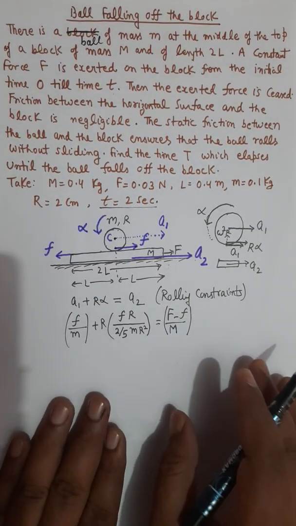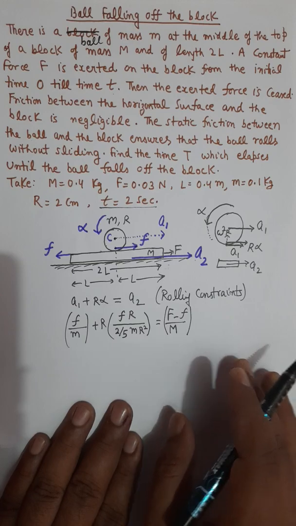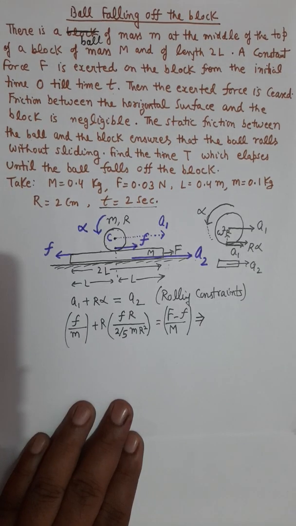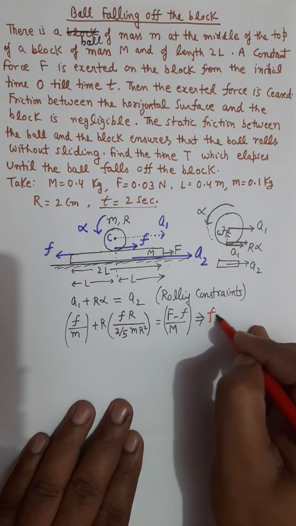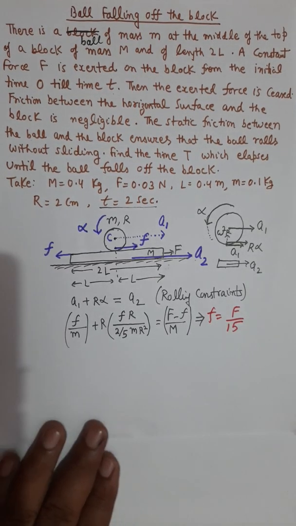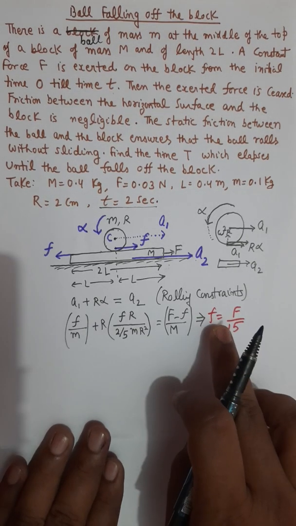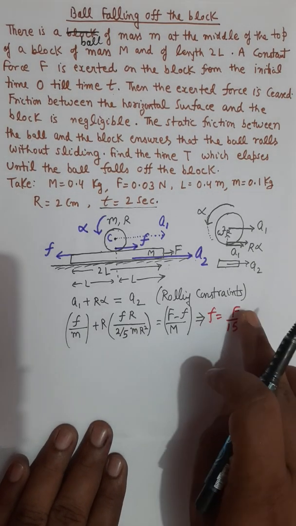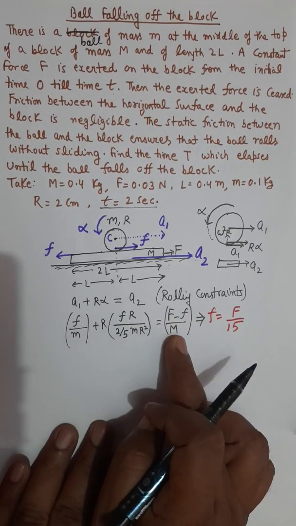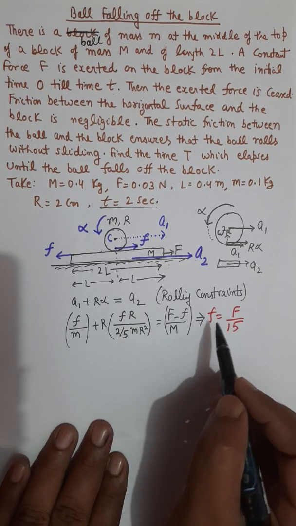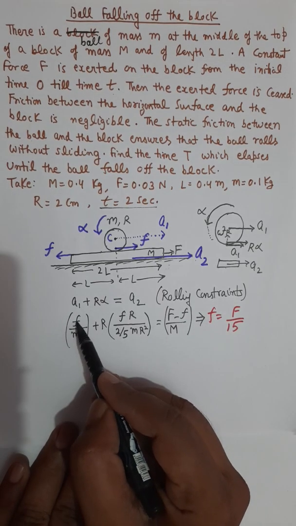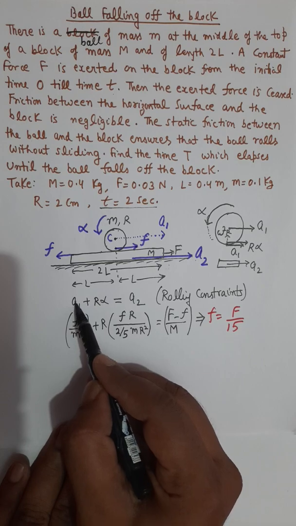And then we will solve for the value of small f from here. When you solve for the friction force from this equation, you will get friction equals capital F over 15. That's the value of small f. Now, since we have the value of friction force as F upon 15, we will put this value back in these expressions. When you substitute this value of friction force here, that is F by small m, you will come to know what is the value of a1.